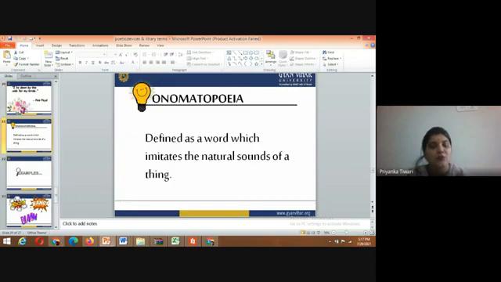And onomatopoeia is defined as a word which imitates the natural sound of a thing. If we are listening to imitations of natural sounds, then we are using onomatopoeia.